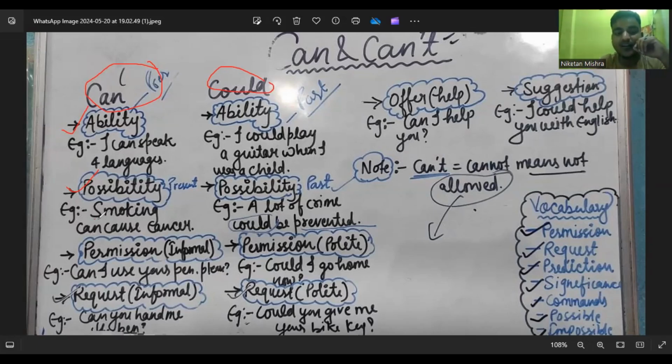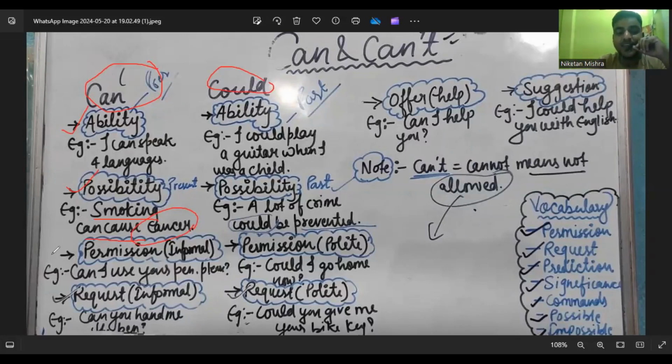You see here, the example written is, smoking can cause cancer. You must have seen this example on cigarettes or on some smoking products. There is a possibility, but still people are taking it. I would not say there is surety or not, but there is possibility that smoking causes cancer, but still people are taking it.